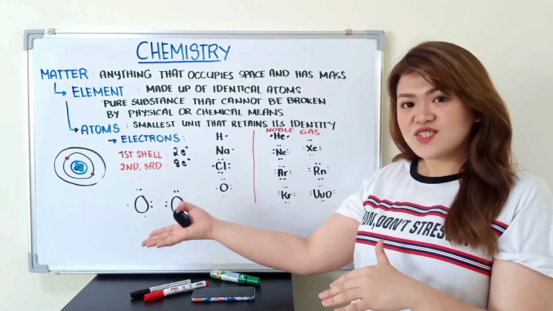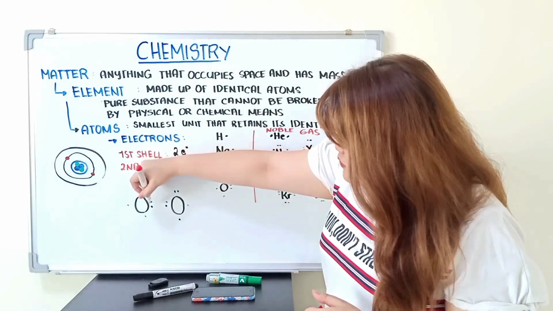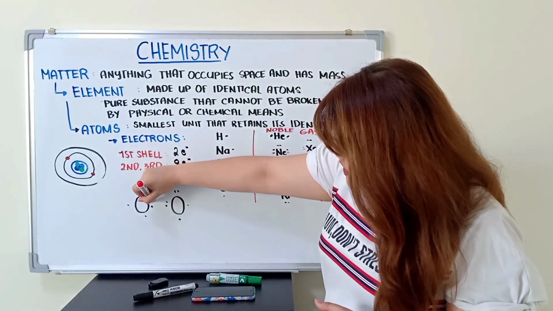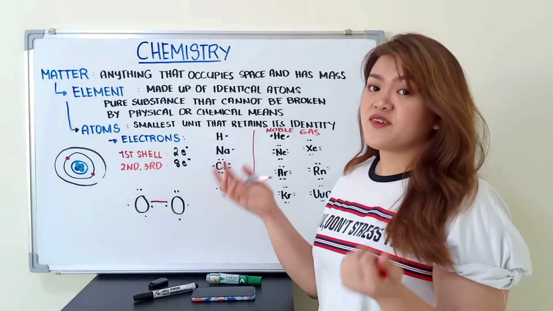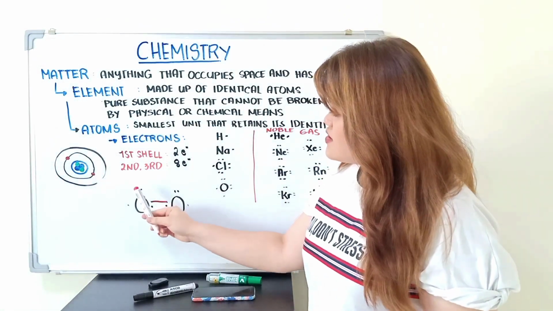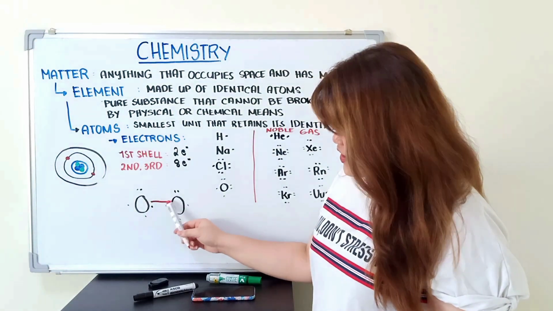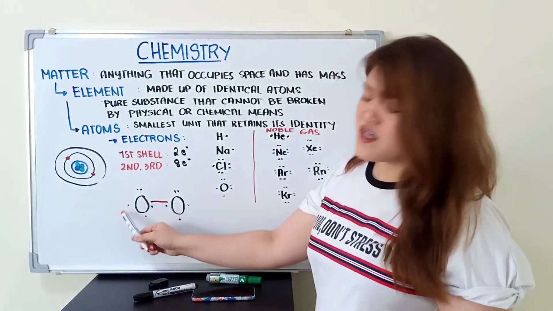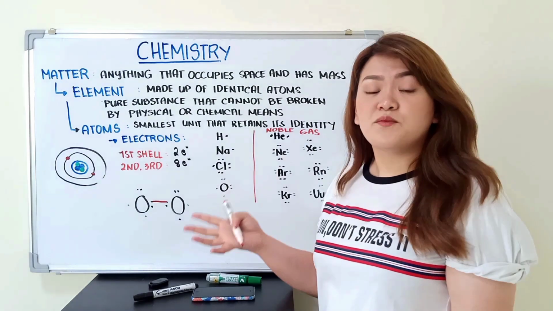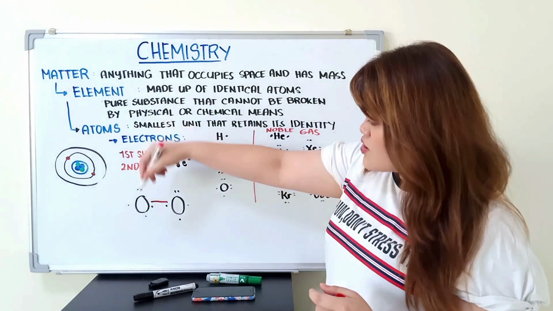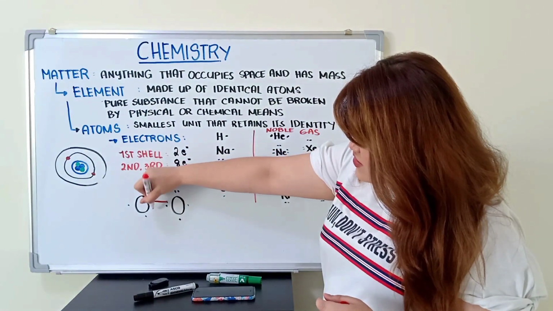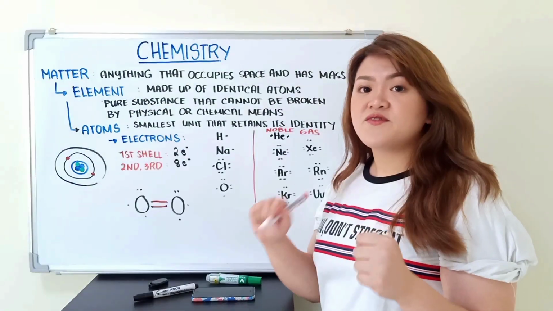Next, we have oxygen atoms. For example, yung unang electrons nila is mag-share. Okay, let's check if nasatisfy na si octet. So, we have 1, 2, 3, 4, 5, 6, 7. Satisfied na ba? Hindi pa rin. Ang goal natin is to reach 8 and 7 pa lang to. So, tendency, magpo-form pa tayo ng isang bond. Check natin if nasatisfy na.